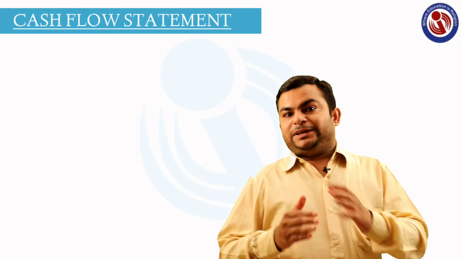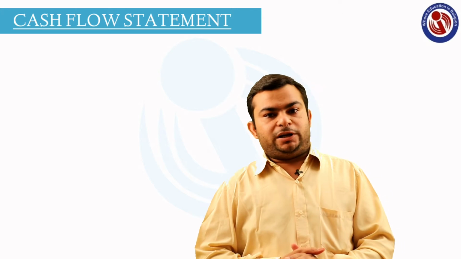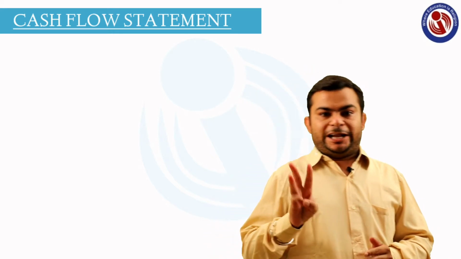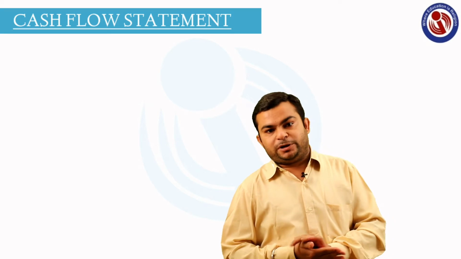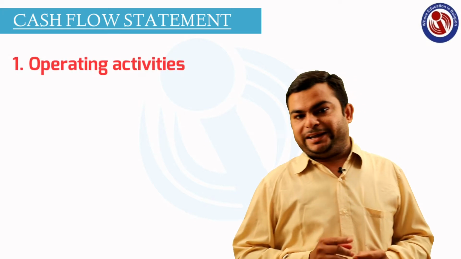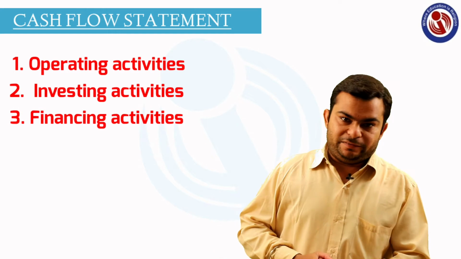In business, when we are talking about companies, all the companies which are registered under the Companies Act 1956 or the amended Act 2013 are supposed to prepare a statement called the cash flow statement. For this statement, the company has to divide all the activities into three types. Now we are going to the core part of the chapter. All the activities of business will be divided into three parts. First will be operating activities, second will be investing activities, and last will be financing activities.